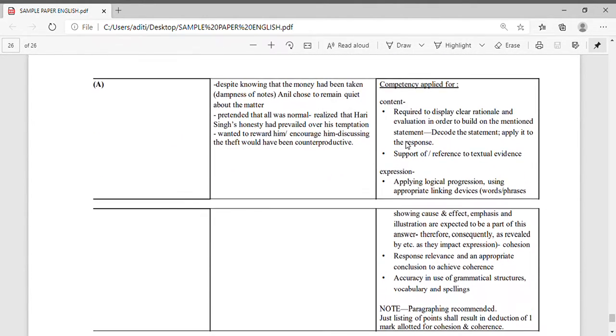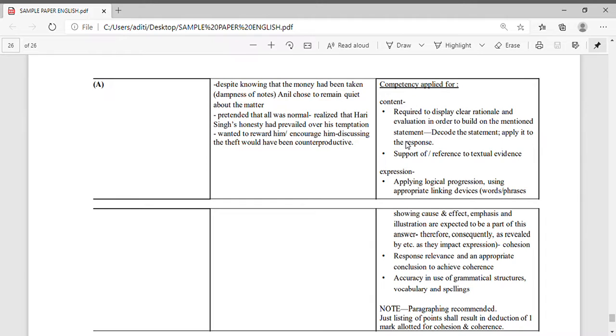Now see, for the first point: despite knowing that the money had been taken, from the dampness of the notes, Anil chose to remain quiet about the matter. The second point: he pretended that all was normal, realizing that Hari Singh's honesty had prevailed over his temptation.